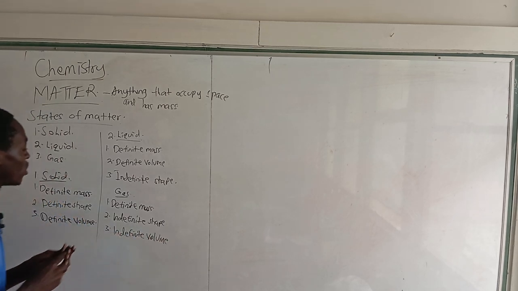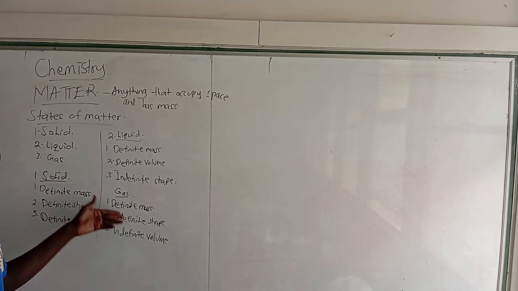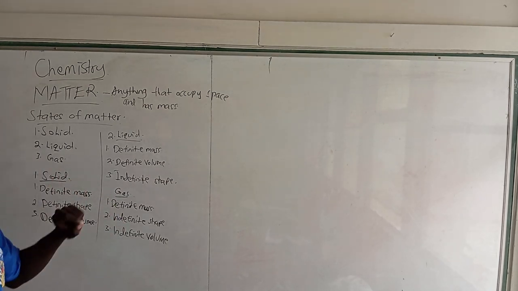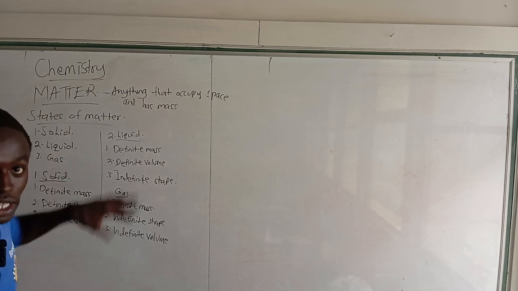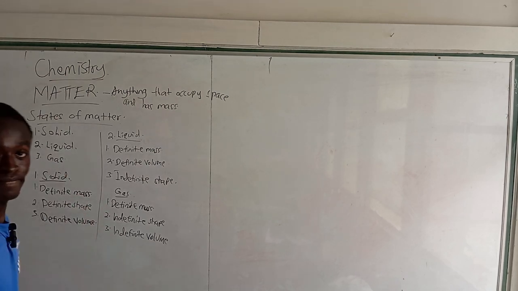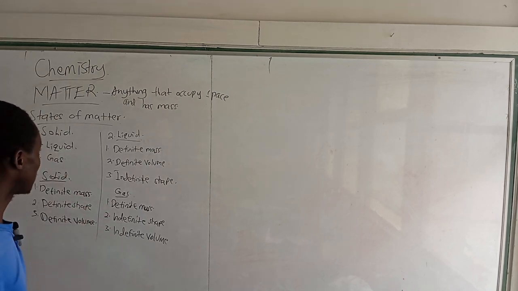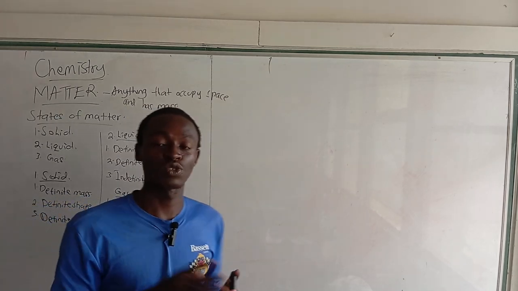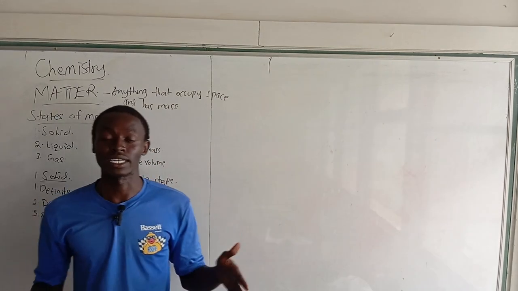So the only thing that is definite in a gas is mass. Also, let's note that it is only mass that is definite in all three states of matter. These are the properties that enable us to distinguish between a solid, a liquid, and a gas.